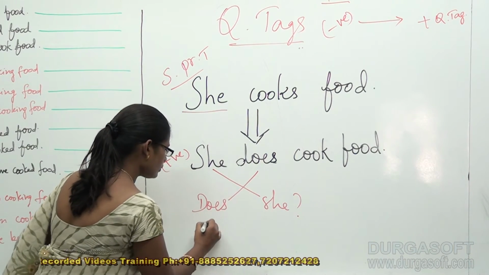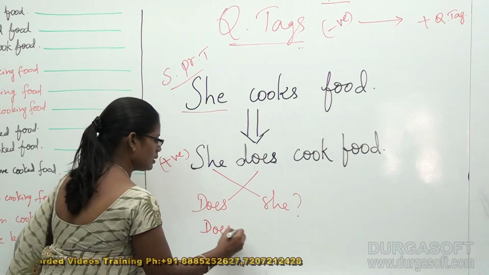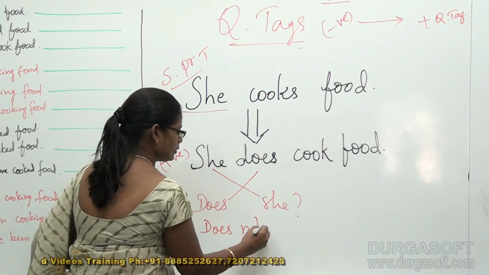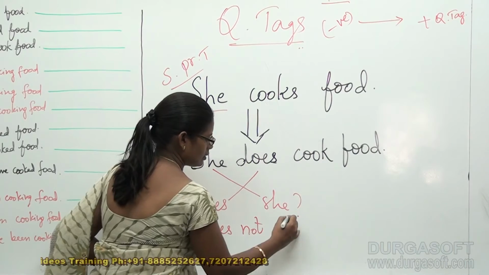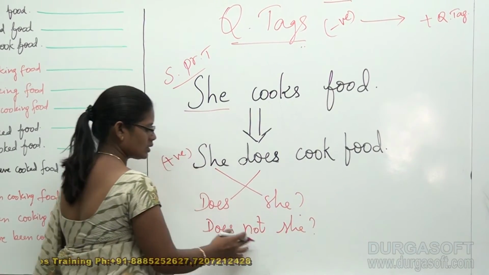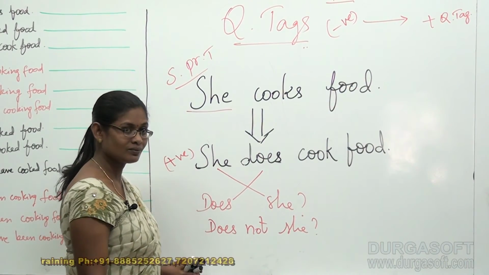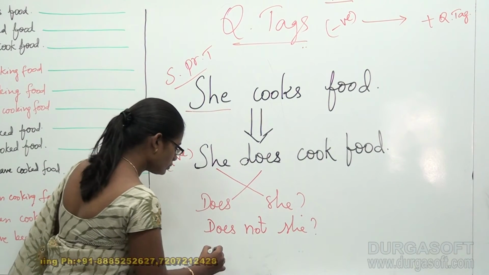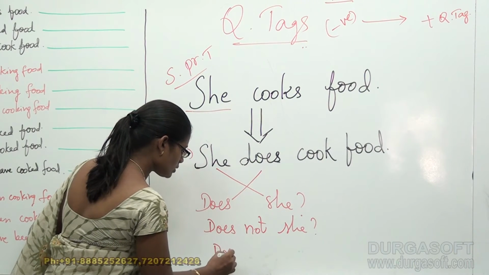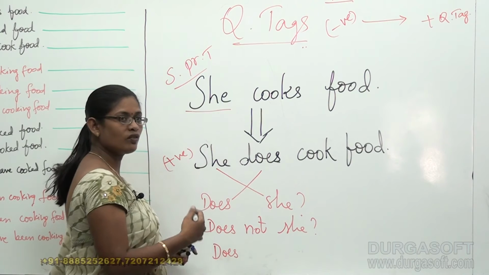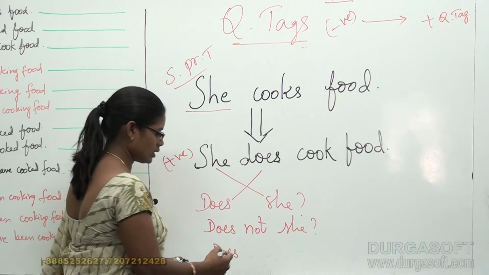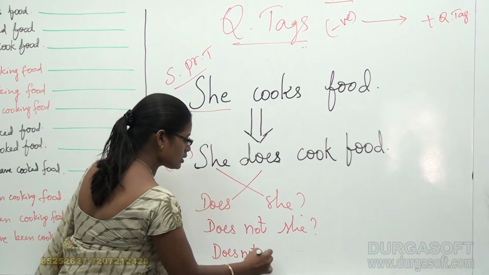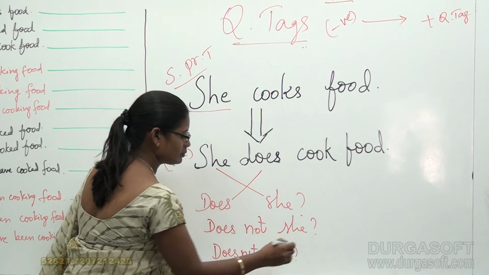Add "not" beside "does", and now it becomes "does not she". Now I'm just writing the contraction form for this negative question. So then it becomes "doesn't she".